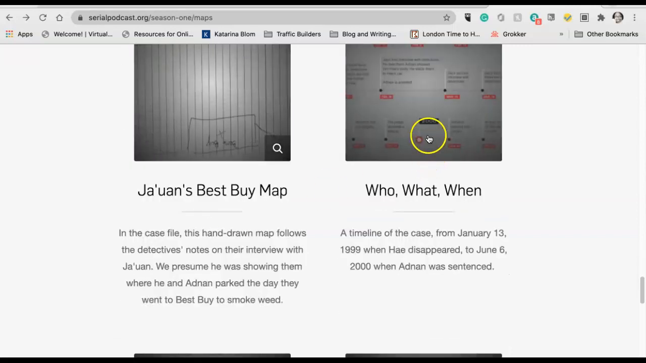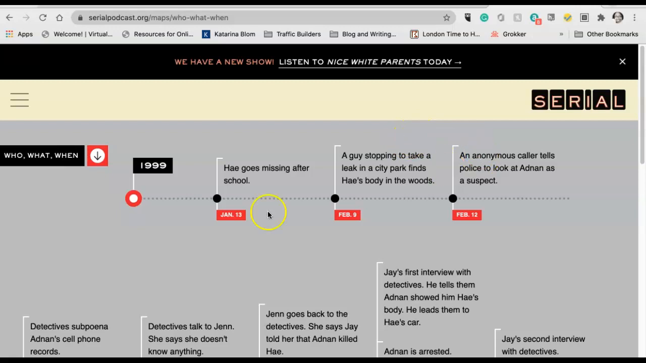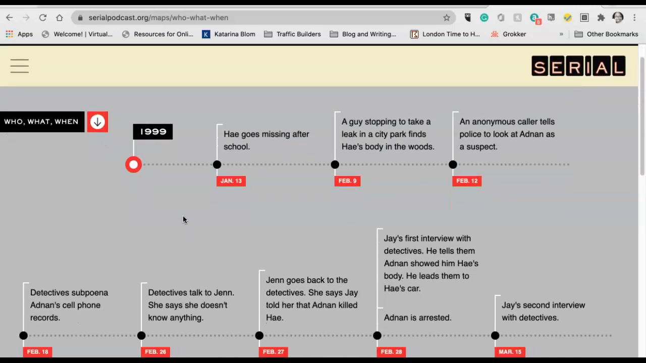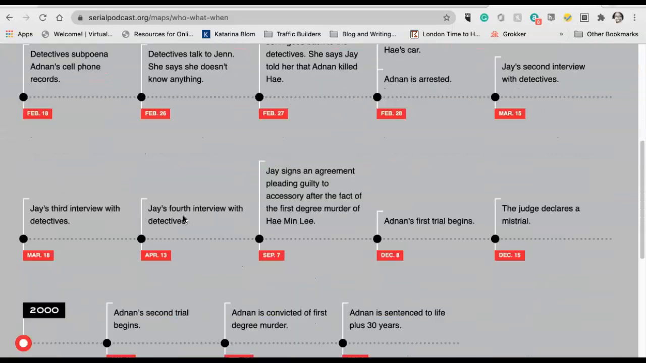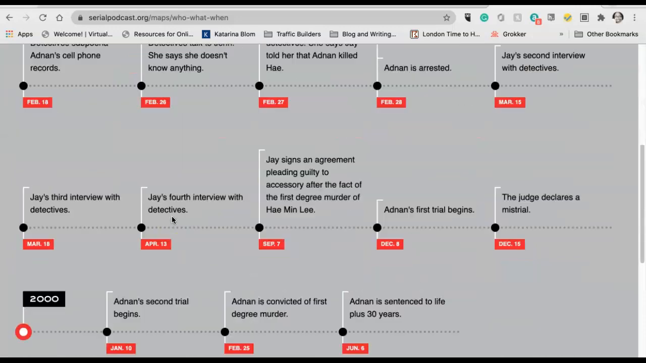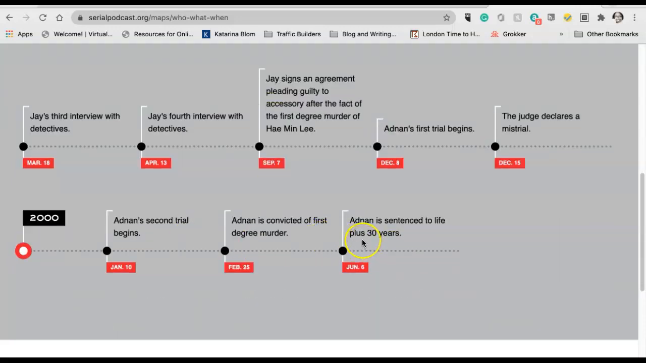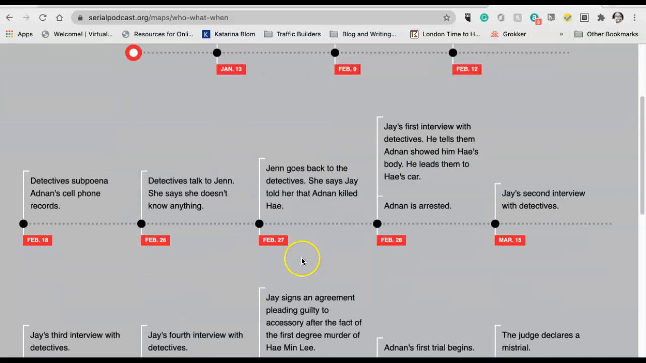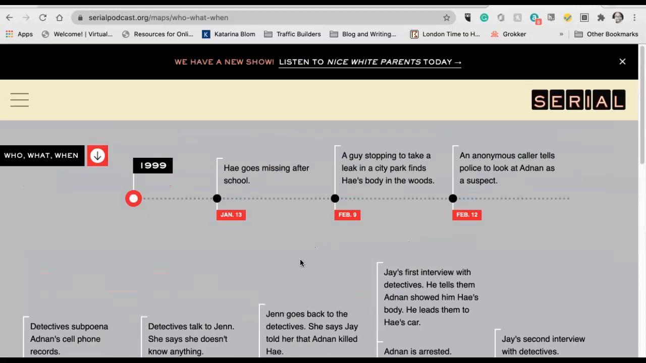Here's another thing. Again, this is not source material. It did not come from the court case. This is something that came from producers as they were trying to wrap their heads around this case. This is a timeline of the whole case from when Hae goes missing to when Adnan is actually sentenced, and just when things happened. This may be a good place to start to kind of put things into perspective here.